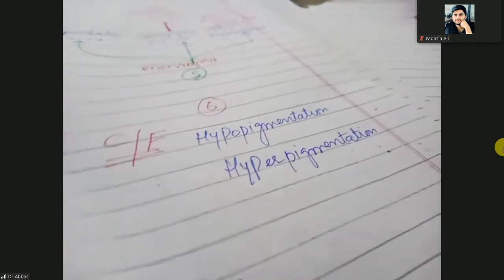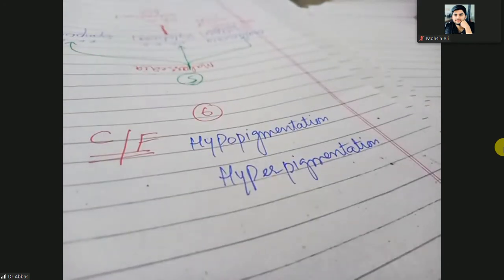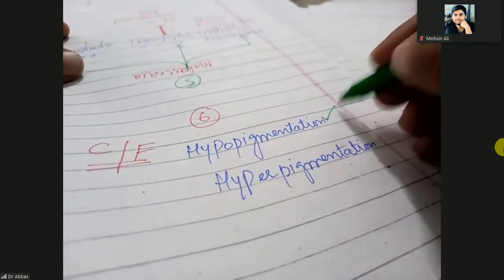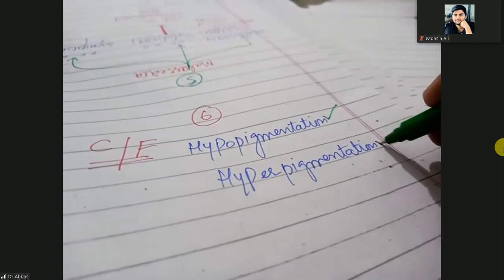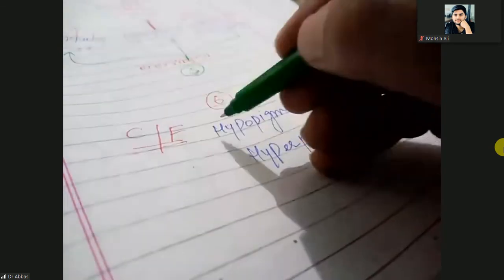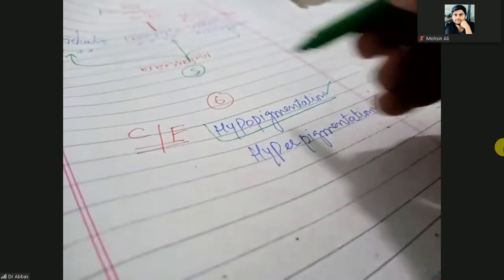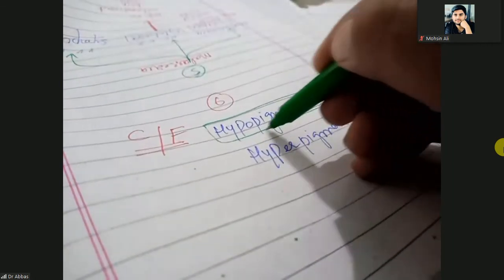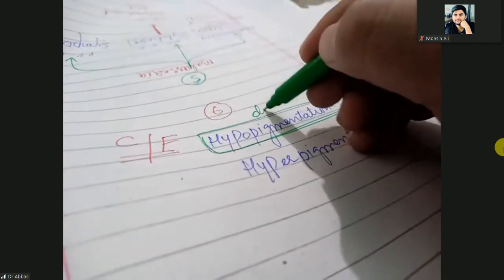Clinically, the patient will appear with the skin having hypopigmentation, but sometimes hyperpigmentation. But the most dominant, more common, is hypopigmentation.